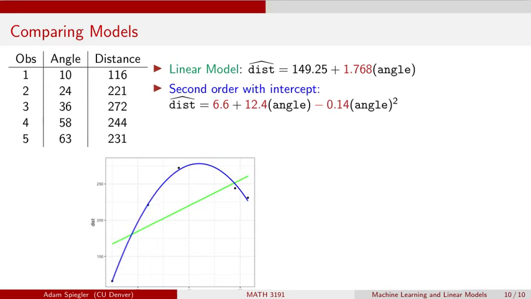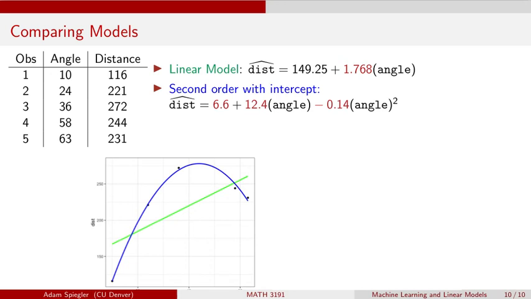When you're doing regression, you definitely want to be looking visually at what these models are doing. I don't need very fancy metrics here to just look at this data and say, this blue curve is doing a much better job than that green line at trying to predict the known observed values that we have.